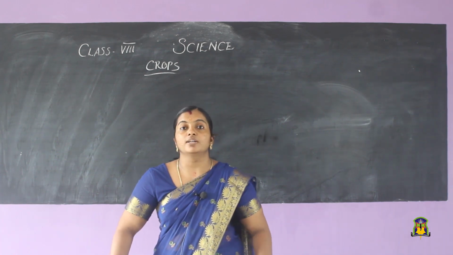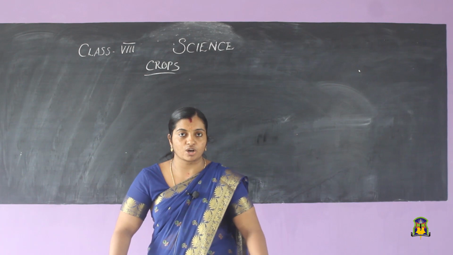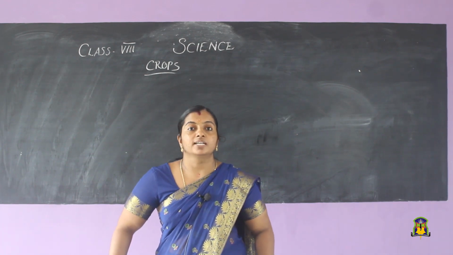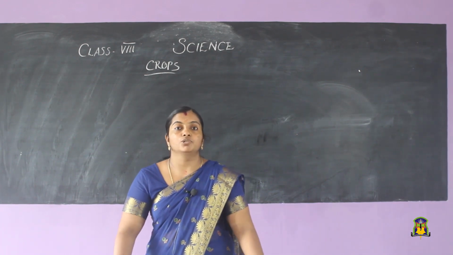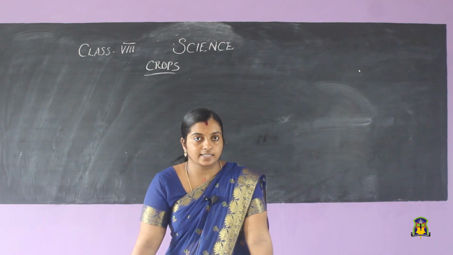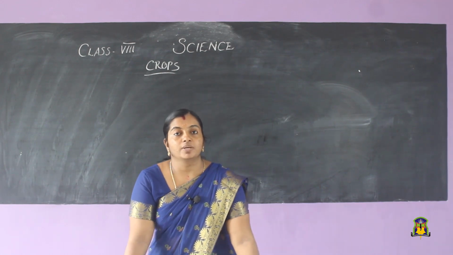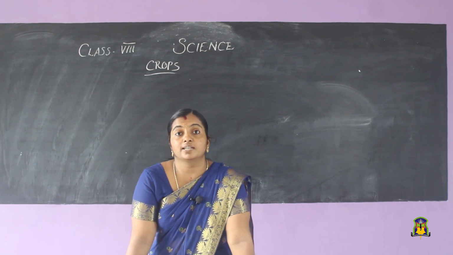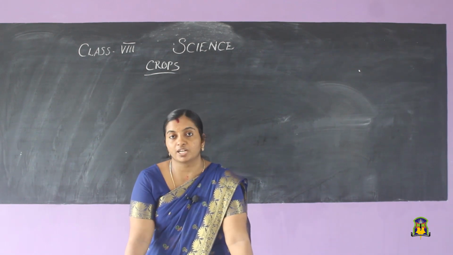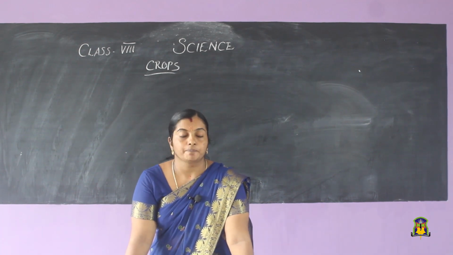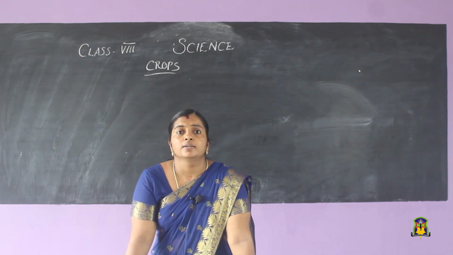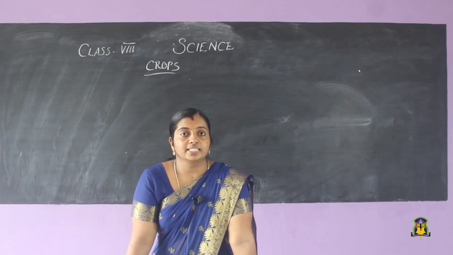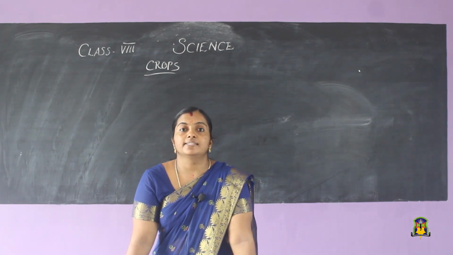Then we discussed about rabi crops. What are rabi crops? Rabi crops are the crops that are cultivated during the winter season. That is usually from the period of October to March. That is the winter season in northern part of India. From the period of October to March, the rabi crops are cultivated. Examples are mustard, wheat, etc. Then comes the zaid crops.